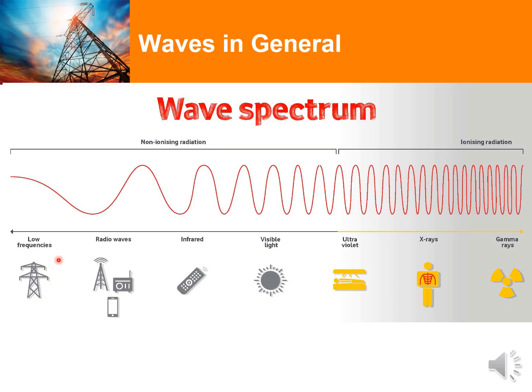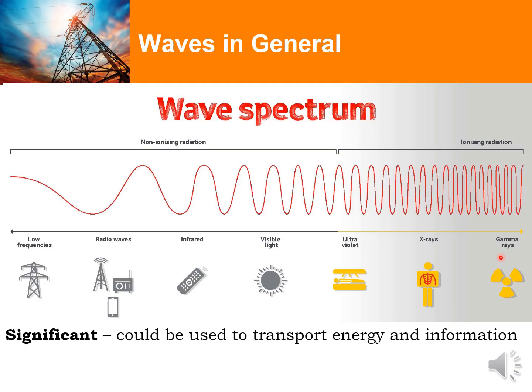Electromagnetic waves encompass a wide range of frequency spectrum, starting from low frequency noise coming from unintended sources, up to communication waves, up to waves that are considered light, and up to waves that are considered harmful to the human body. The importance and significance of electromagnetic wave propagation is that they can be used to transport energy and information.